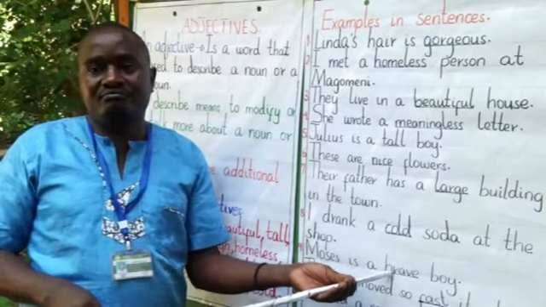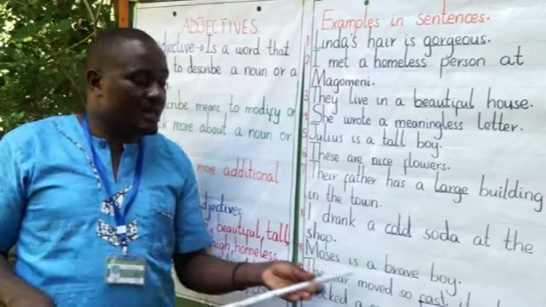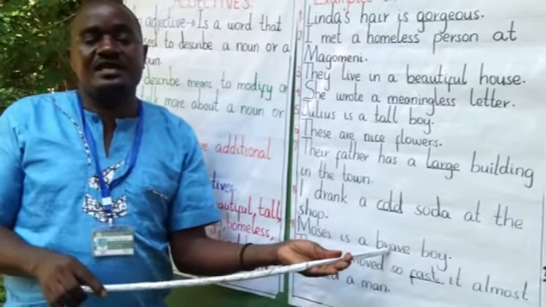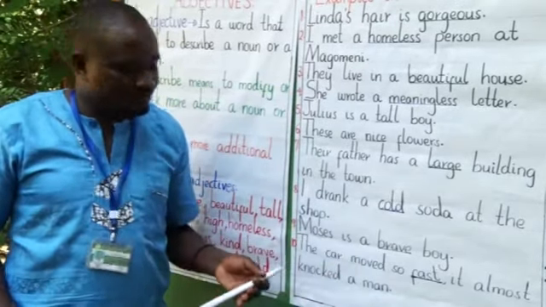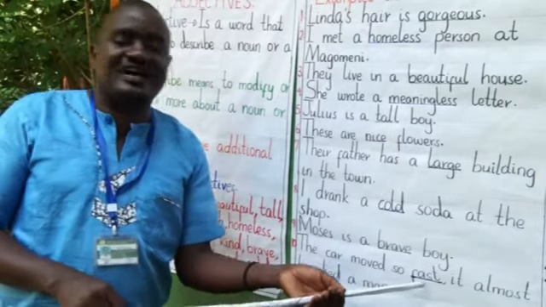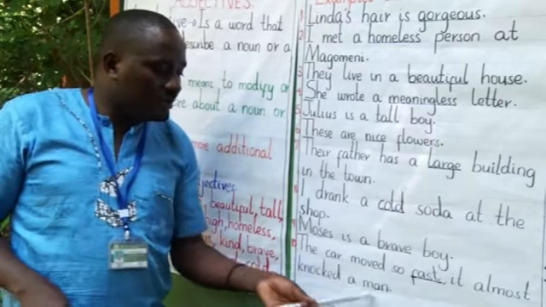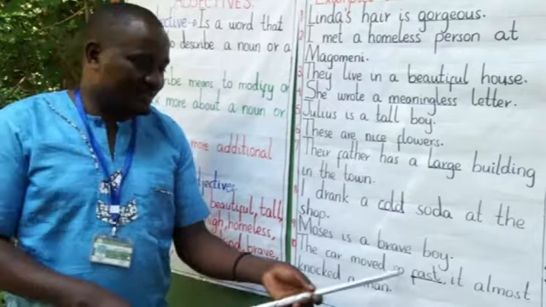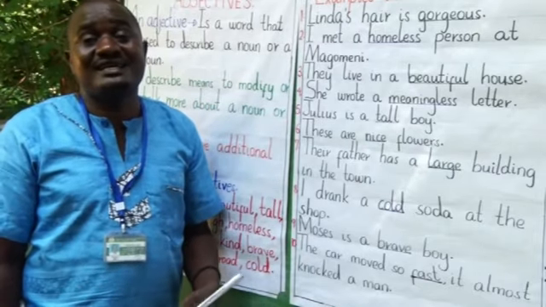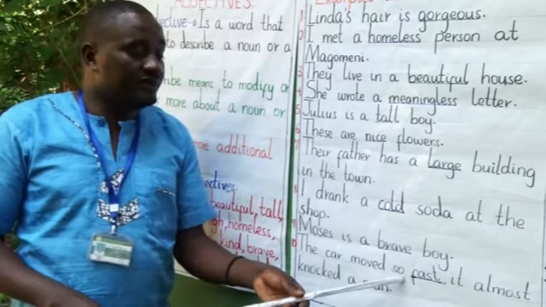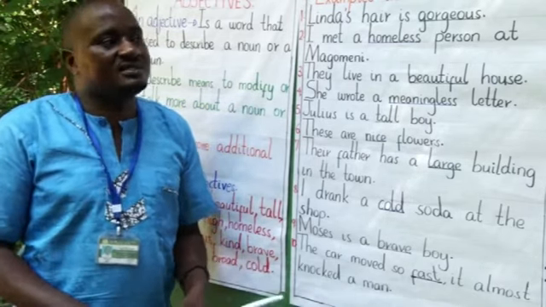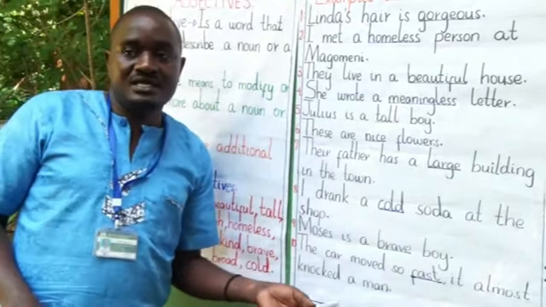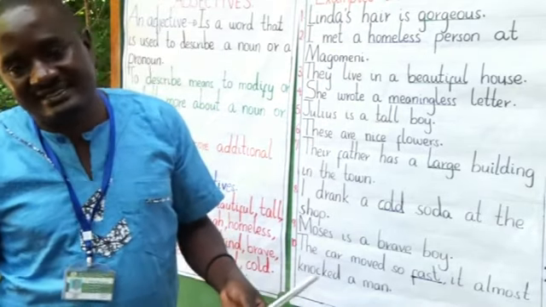Moses is a brave boy. Moses is a noun. Boy is a noun. Also, brave is an adjective. Here you are describing Moses. The car moved so fast, it almost knocked a man. How was the car moving? It was so fast. You can say, in other words, with supersonic speed. The car moved so fast, with high speed, the supersonic speed. It almost knocked a man, meaning it almost caused an accident.